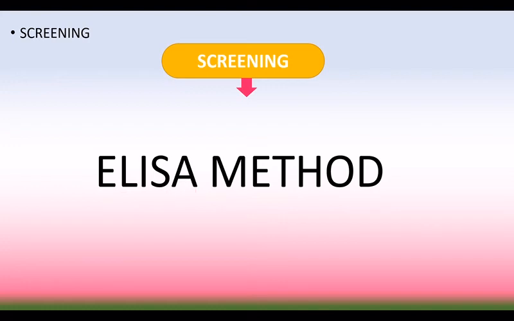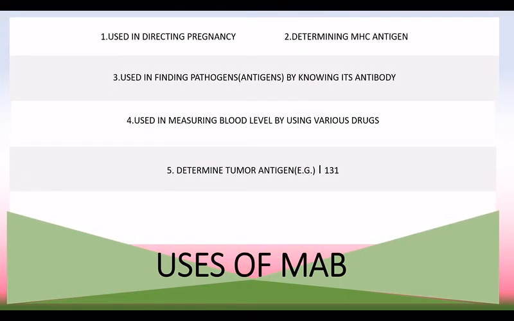Now we can see the uses of monoclonal antibody. It is used in detecting pregnancy. The pregnancy strip contains human chorionic gonadotropin antibody. So when the urine of a patient contains HCG, it binds and produces a strip line. It is also used in determining the MHC antigen, that is major histocompatibility complex antigen, and in finding pathogens, that is antigens, by knowing their antibody, so that we can know the specific disease caused by a specific antigen.